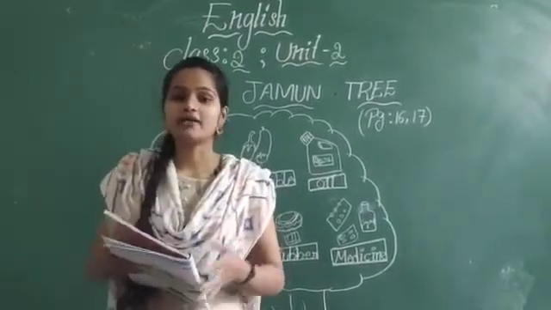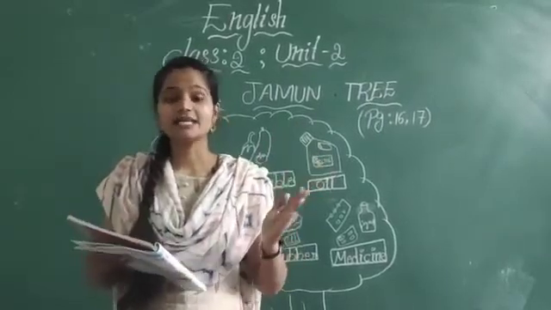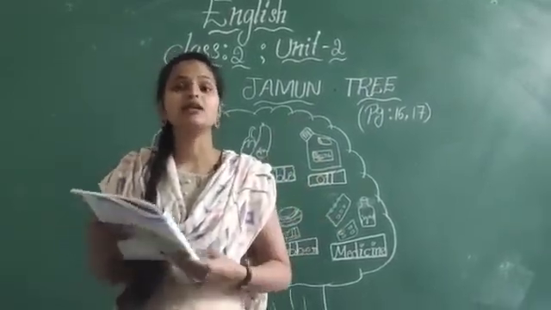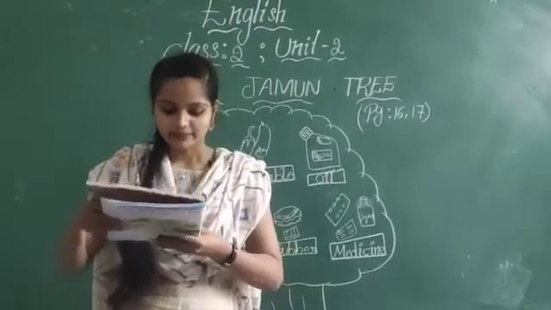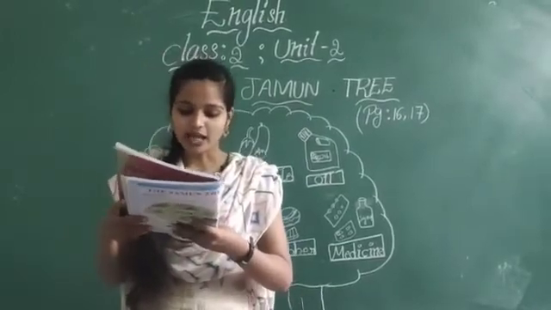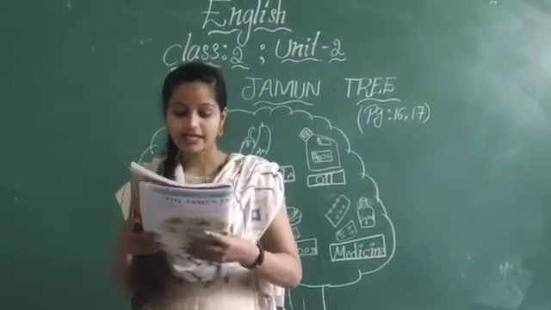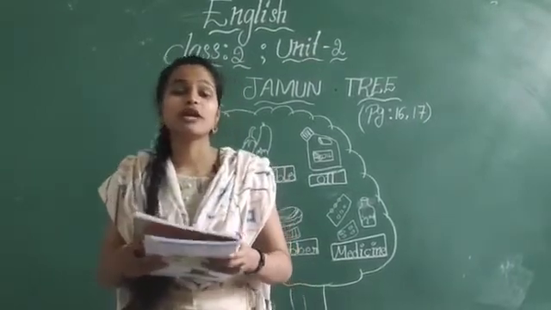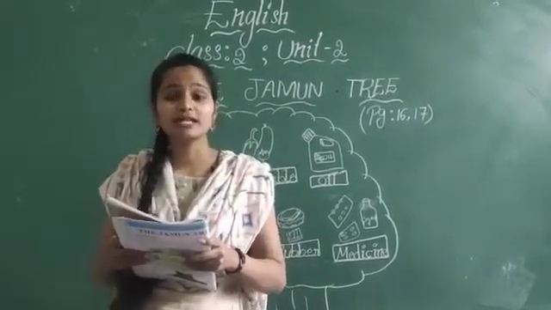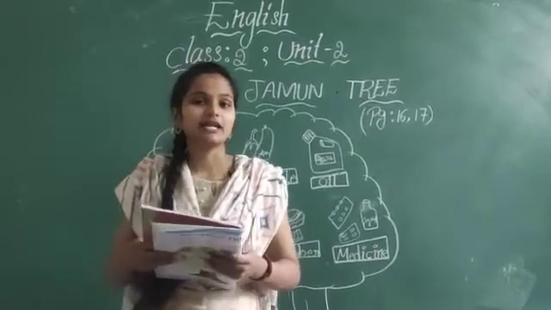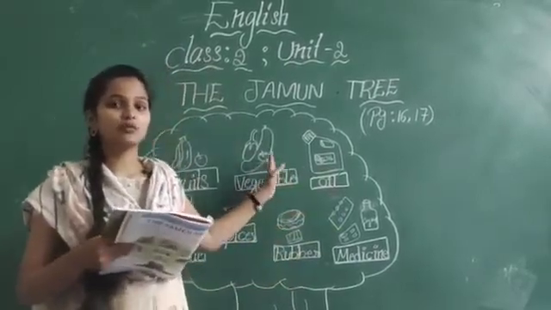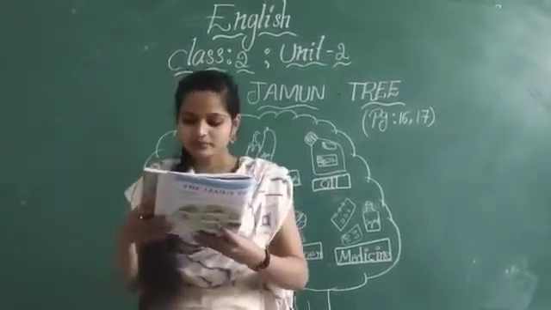Then Rajat and Aruni loved to sit in its shade. So where were Rajat and Aruni sitting? They like to sit under the shade of the jamuni tree.